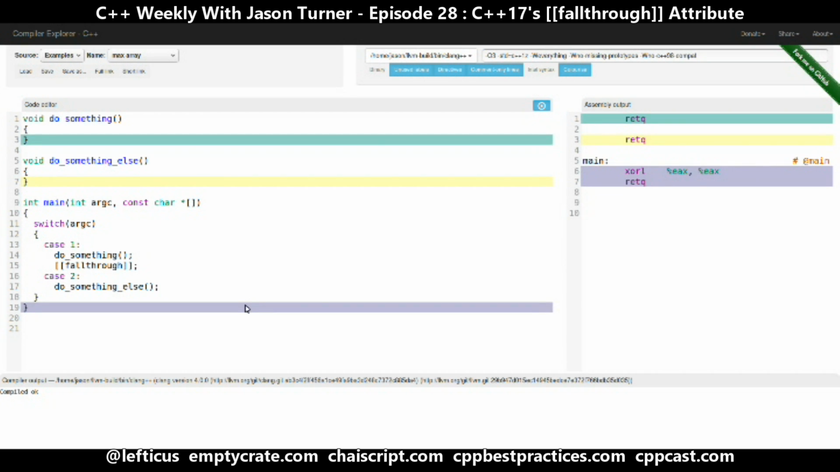So this could really help save a lot of unintended bugs with switch statements and address some of the concerns that people have with switch statements. But there's something else that I wanted to point out.